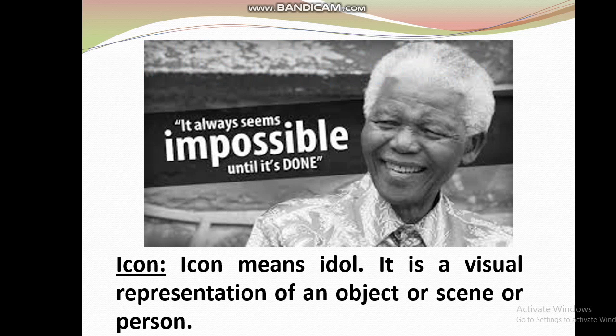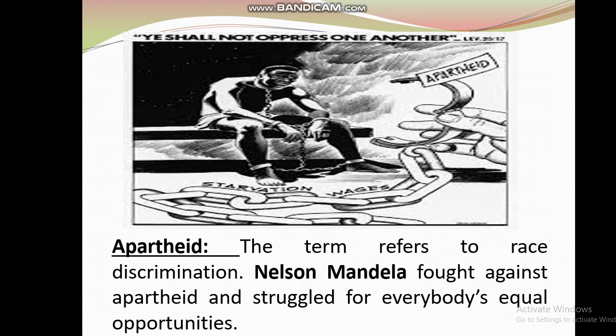Now, icon. What is an icon? Icon means idol. It is a visual representation of an object or scene or person. So Nelson Mandela is an icon for the people of his country.